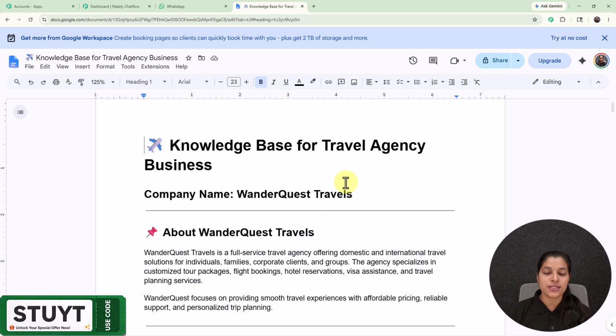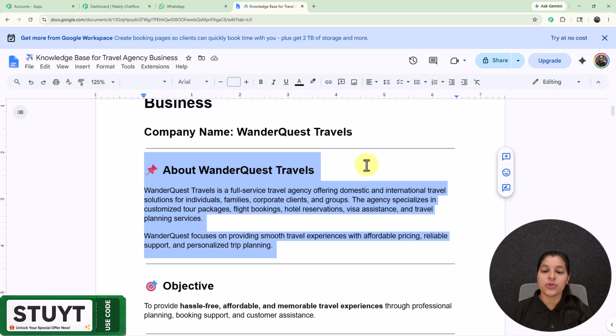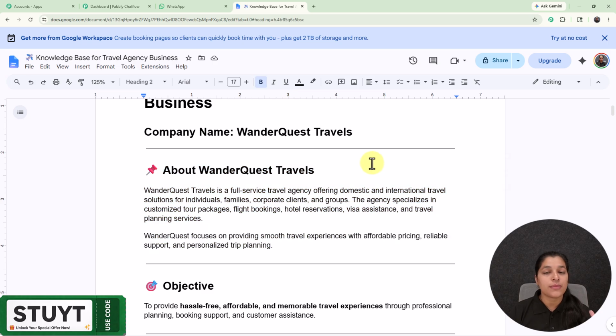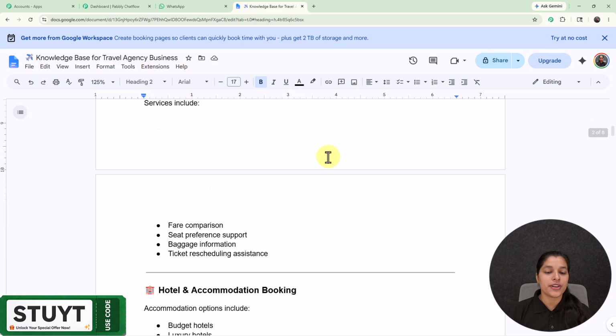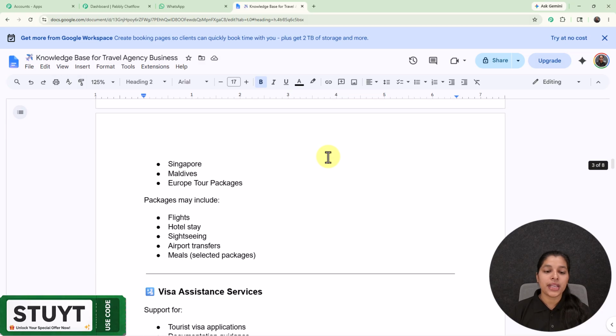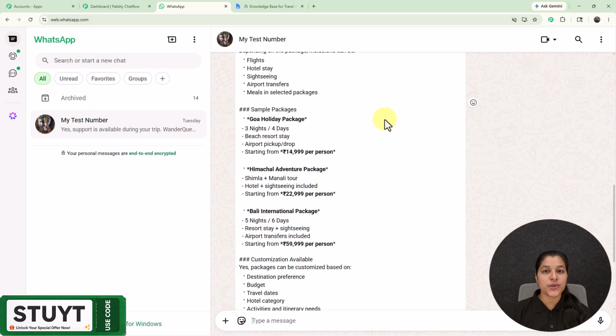So right here you can see that this is the knowledge base which I have created for my business, which starts with a business overview so that my AI can understand what my business about is and who my target audience is. And right here you can see that the travel services offered by my business and the remaining details too. So now by using this knowledge base, your AI assistant is going to provide accurate data to your customers. So now you can also create this amazing AI assistant for your business too.